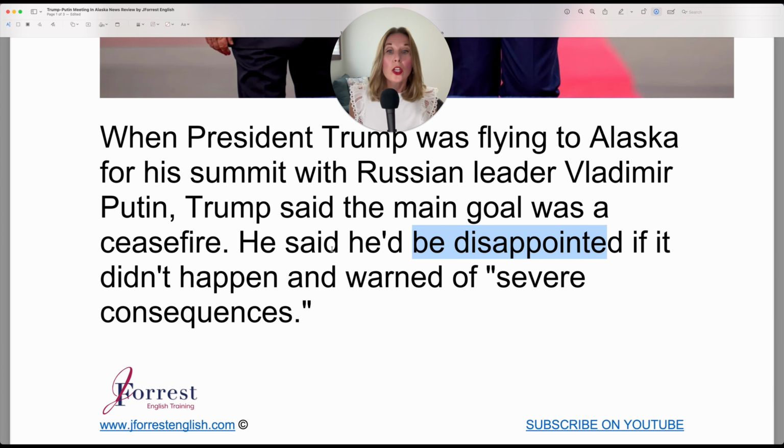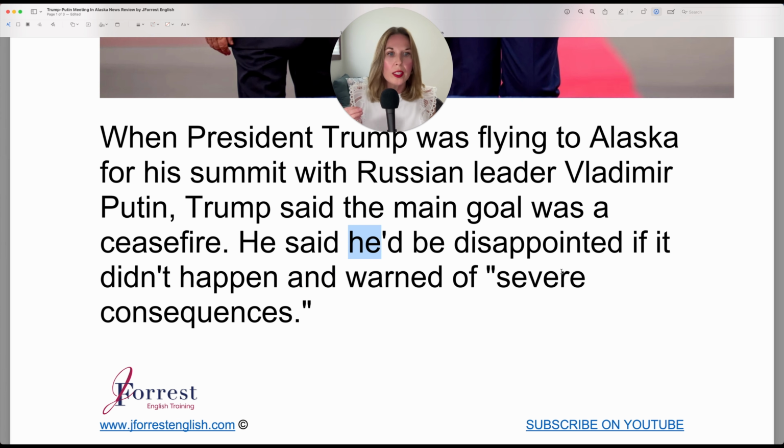So this is reported speech in the past, and it's a hypothetical past because at the time, he didn't know what would happen because he was flying to Alaska. The meeting hadn't taken place at that time. So he'd be disappointed if it didn't happen, and he warned, but you don't have to repeat he because the subject doesn't change. After and, you need to repeat words if they're different. But since it's the same, we don't need to repeat it.